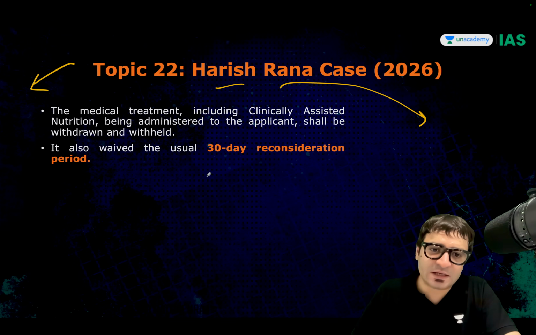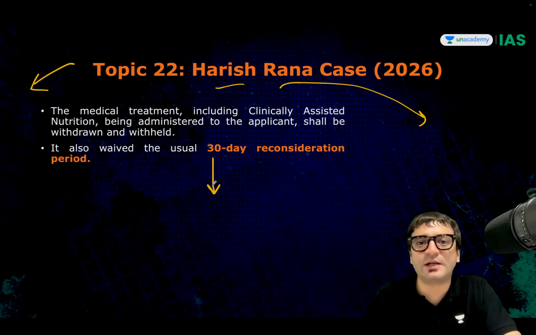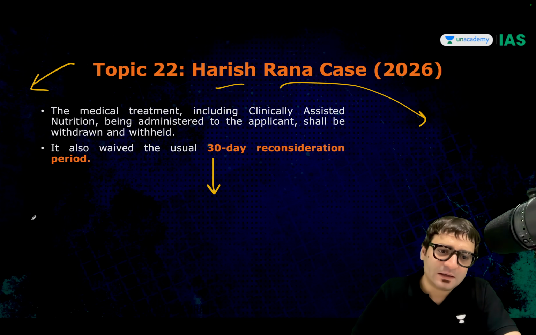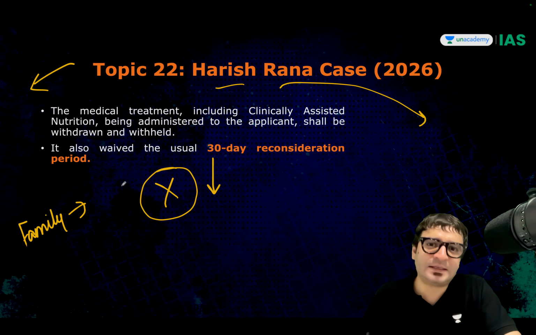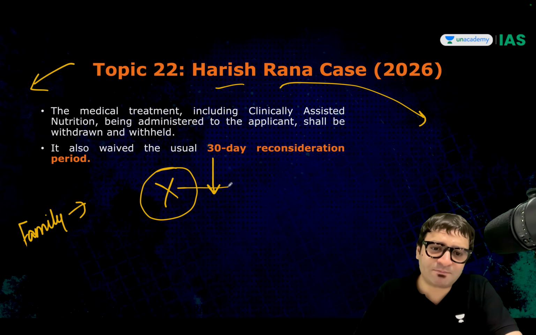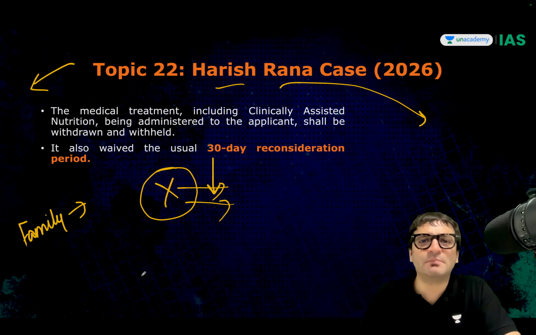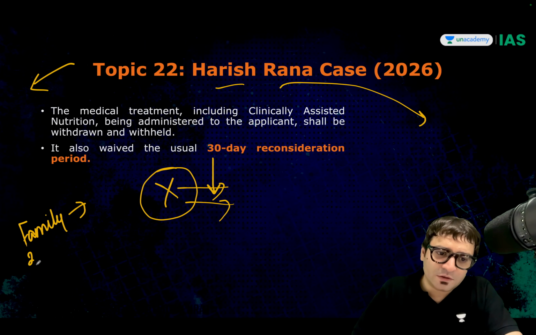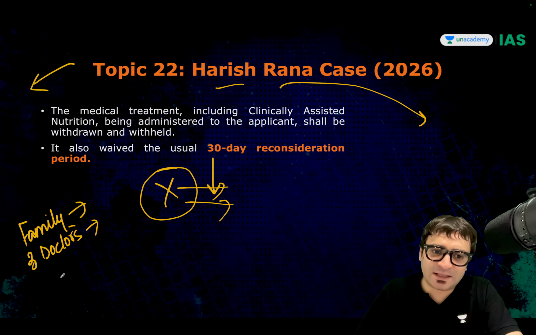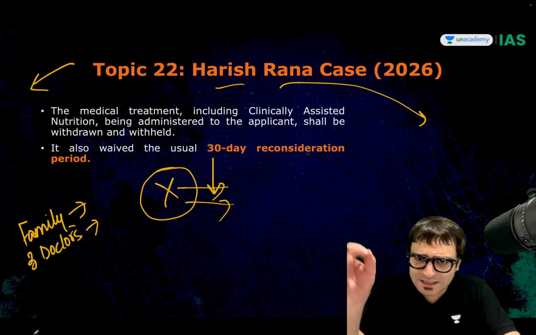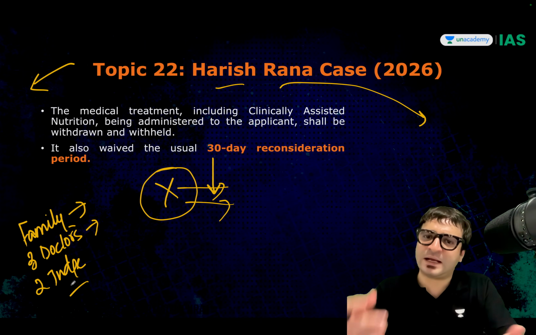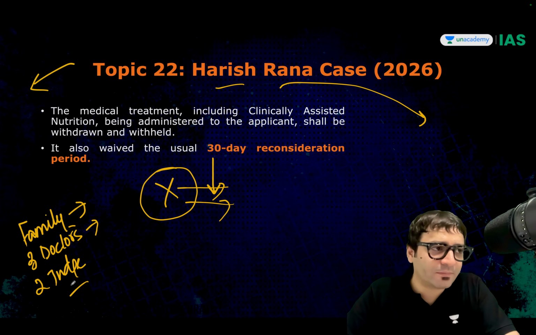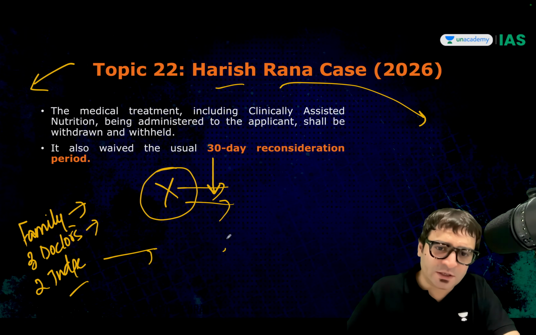The Supreme Court in this case also waived the 30-day reconsideration period. What does that mean? The family has to be in agreement that this particular individual should die the death of dignity because he is in a permanent vegetative state or in a terminal medical condition. Three doctors also have to certify that there is no hope for survival or that he is living a life of misery. Then two judges of that High Court will have to give this order and the euthanasia can be carried out. But once the judge gives the order, you have a 30-day period.